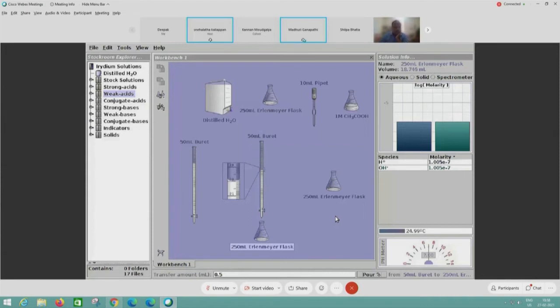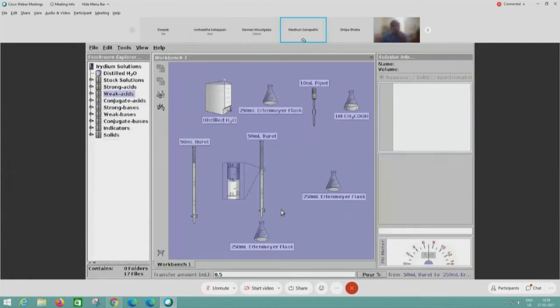And also, okay, I forgot about the Bunsen burner. Yes, Bunsen burner. Just one minute, participants. She'll explain how to use the Bunsen burner. I'll take a clean new workbench.